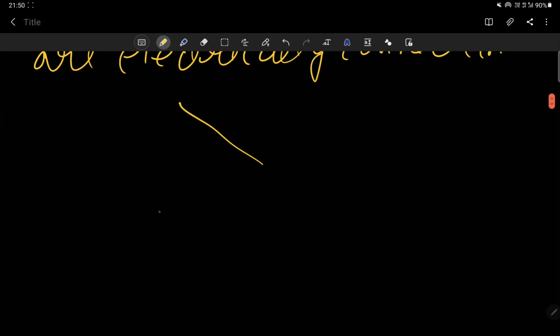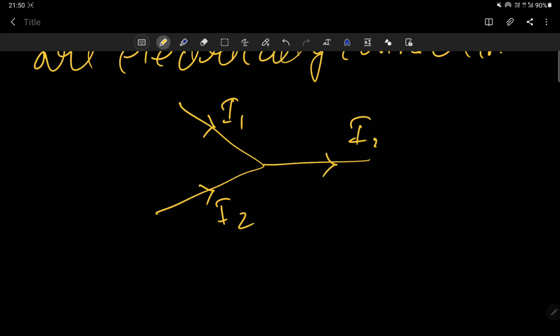Suppose you have three conductors connected in this way. Here current I1 is flowing, here current I2 is flowing, and here current I3 is flowing. This point where these three conductors are meeting is called a junction, or another name, a branch point, or another name, a node.